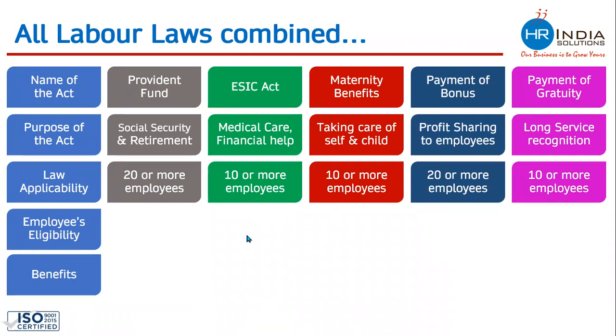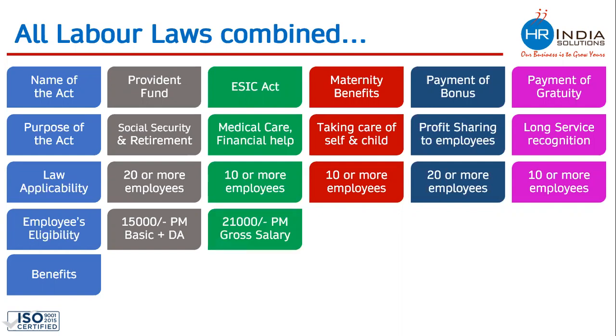Employee eligibility. Who is eligible to come under this act? In Provident Fund, all those people come whose monthly salary is 15,000 per month. Yes, there are other people also who come under Provident Fund whose salaries are more than 15,000, but we need to see 2-3 things. Under the ESIC Act, all employees come whose monthly salary is 21,000 per month or less. If anyone's salary is more than 21,000, that person would not come under the ESIC Act.